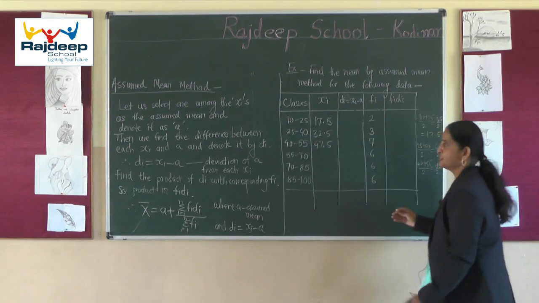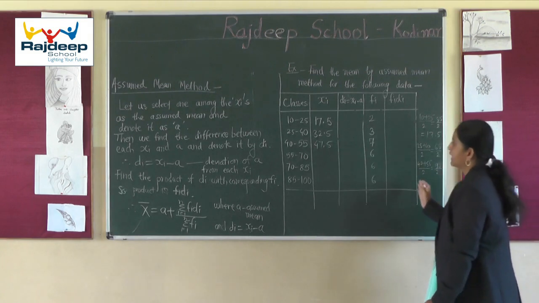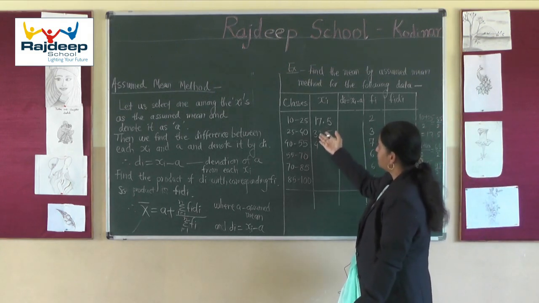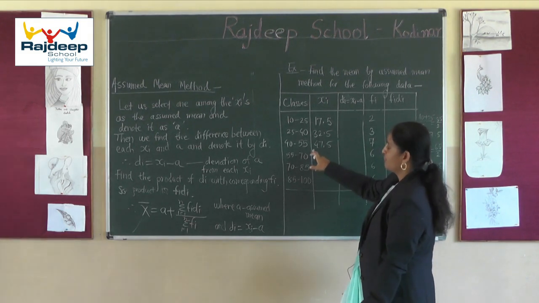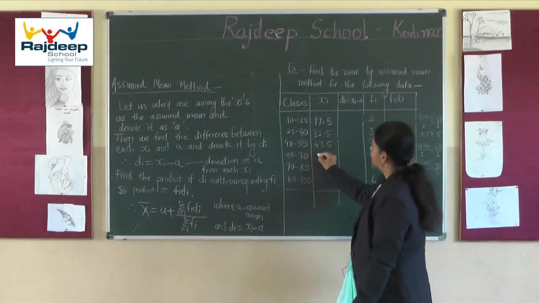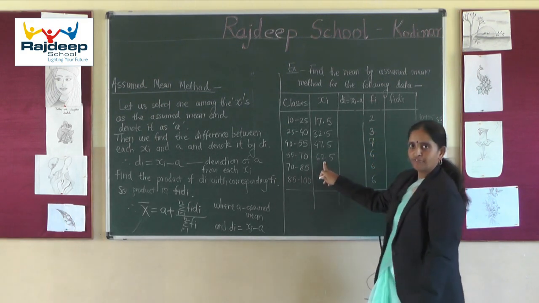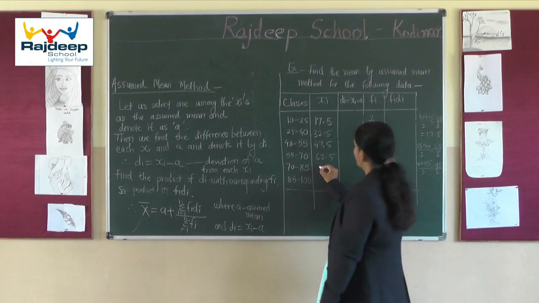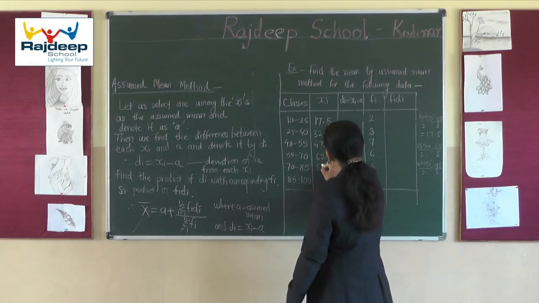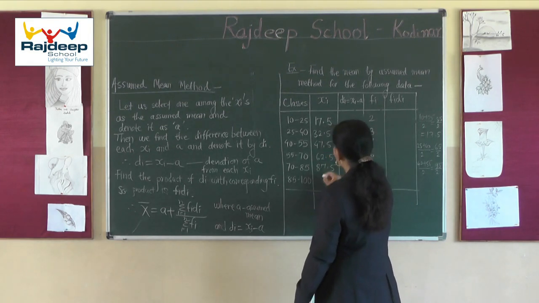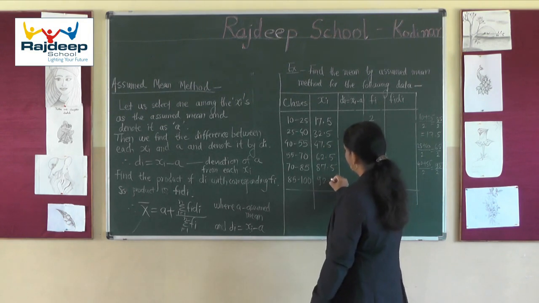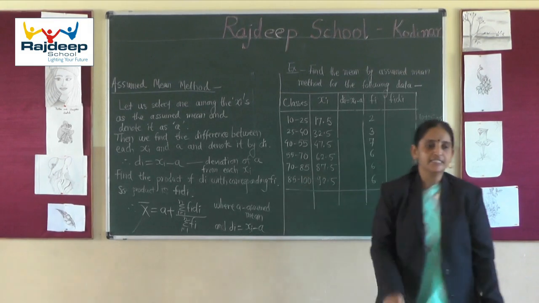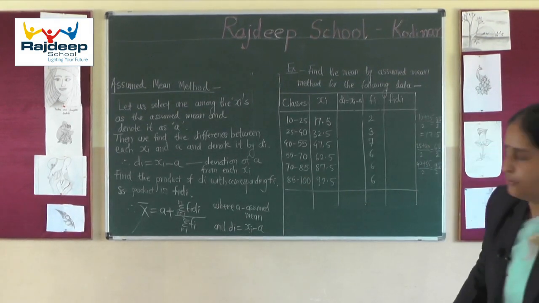Once you get the confidence, you can directly add 15 here and get the values of xi. If I add 15 here, I get 62.5. Then adding 15 again, we get 77.5, then 92.5.